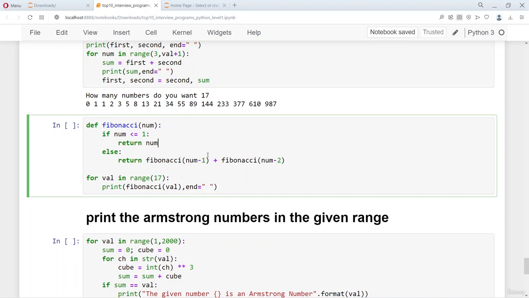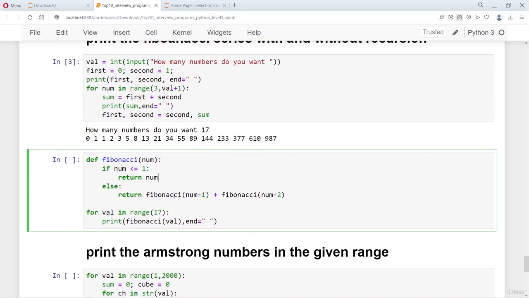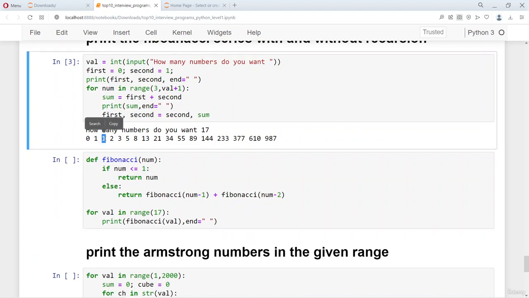So here the idea of Fibonacci series is the sum of the previous number and the number before that. So if the number is 0 or 1, you return the same number. As you can see, the first number will be 0, and then the second number will be a 1, and the third number will be a 1.